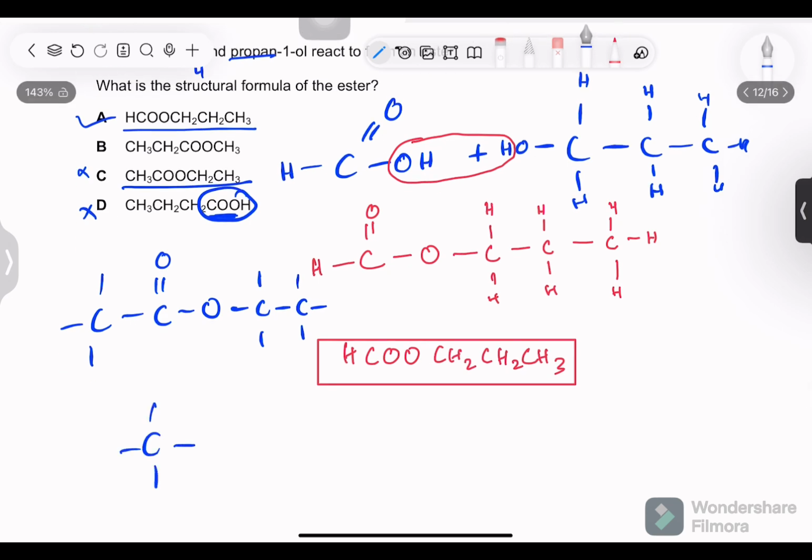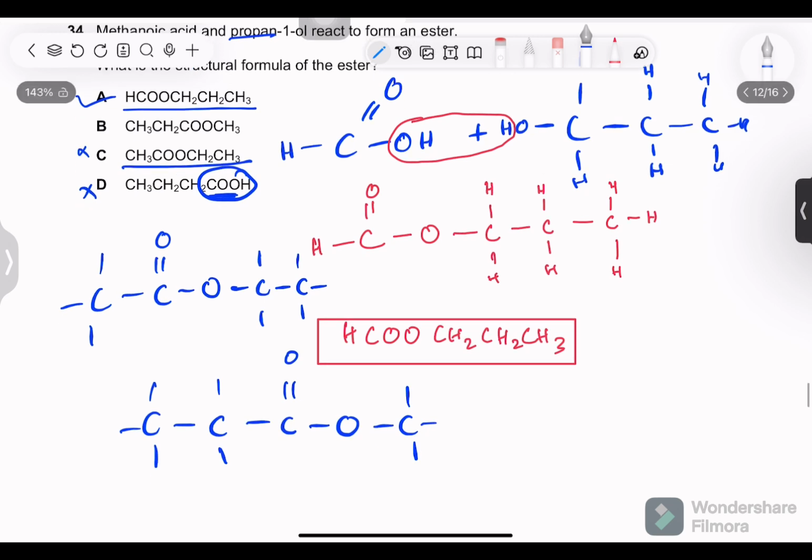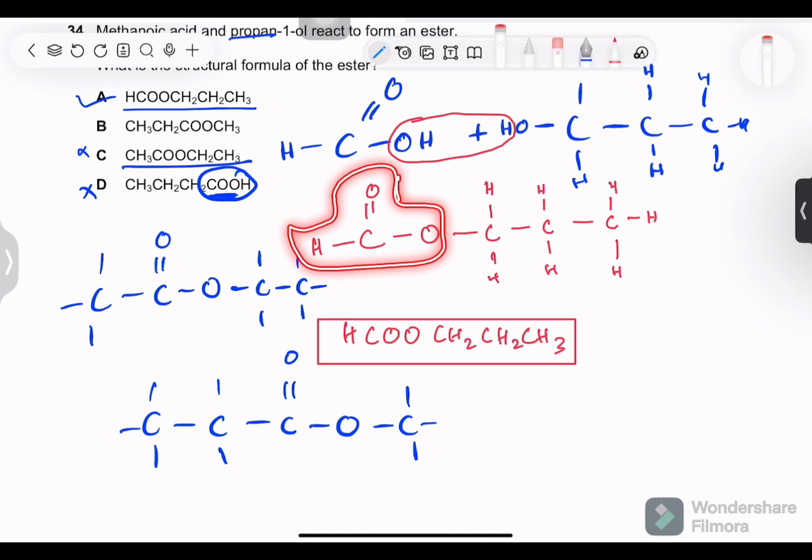Option B has, again, even worse. It has three carbons for the acid, trying to trick you, and one carbon with the alcohol. Now, how do we know what is the alcohol and what is the acid? We know with the double bond of oxygen. After the double bond of oxygen, another O comes, and after that, whatever comes is an alcohol. Just keep in mind this double bond. Whatever is this chain is an acid, like this.